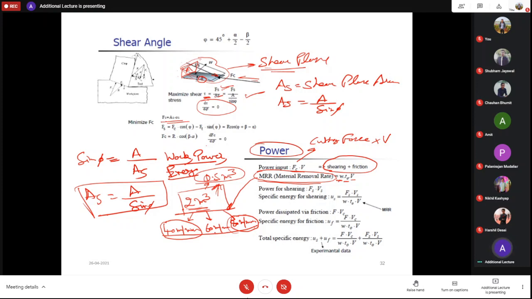I am keeping all other parameters same, that is depth of cut and feed same. I am just changing the cutting speed, that is 40, 60 and 80. So what am I increasing? I am increasing material removal rate. Is it clear?